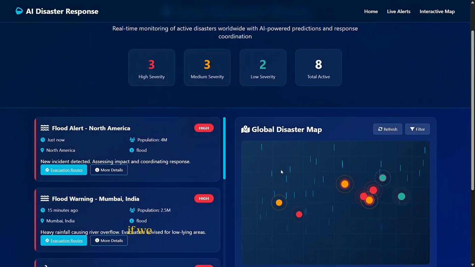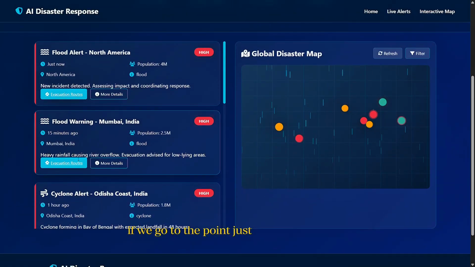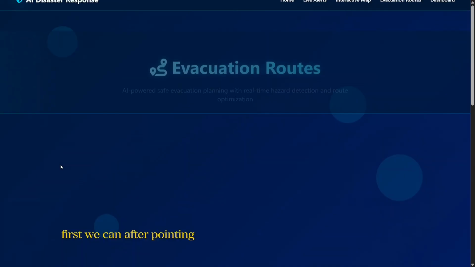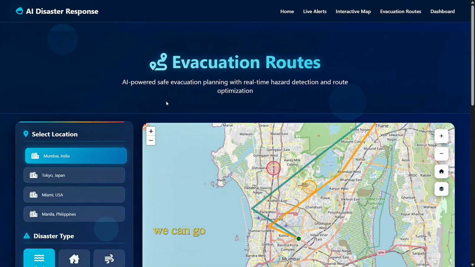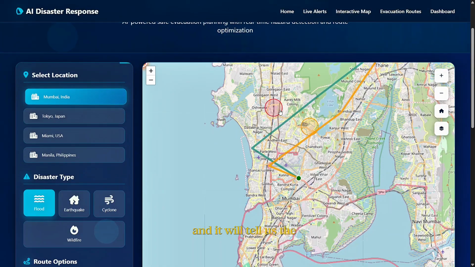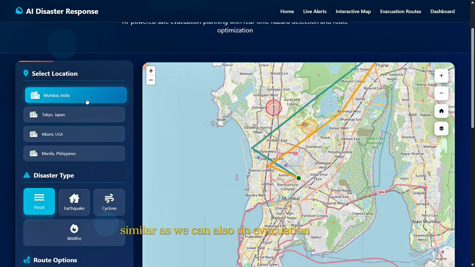After that, if we go to a point, just like the flood in Mumbai, then after pointing, we can go to our evacuation routes, and it will tell us where the red zone is, and where the multiple red zones are, or the disaster areas which are affected very harmfully.